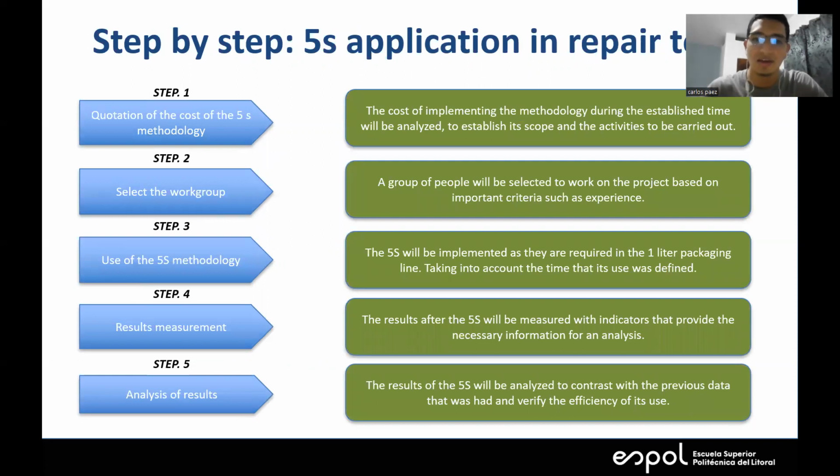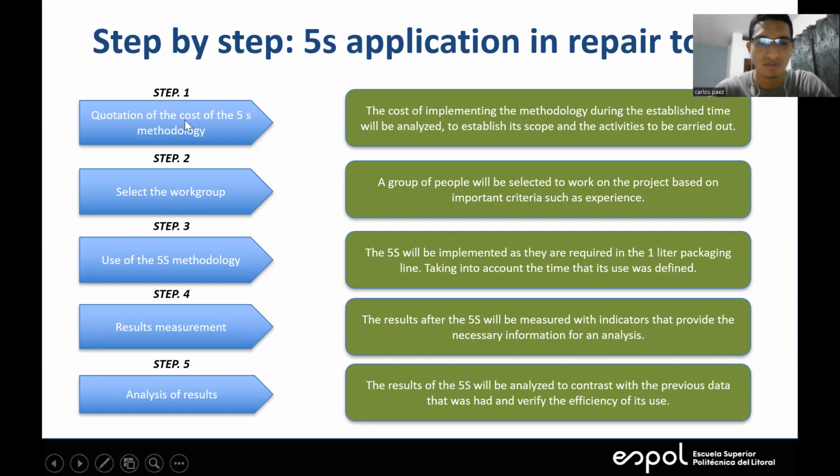Step by step of 5S application in repair tools. Step 1 is quantification of the cost of the 5S methodology. The cost of implementing the methodology during the established time will be analyzed to establish the scope and the activities to be carried out. Step 2, select the work group. A group of people will be selected to work on the project based on important criteria. Step 3, use of the 5S methodology. The 5S will be implemented as required in the 1 liter packing line.